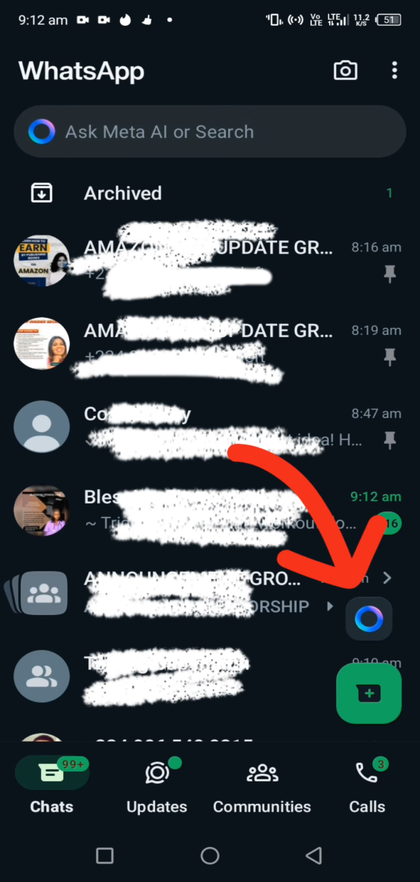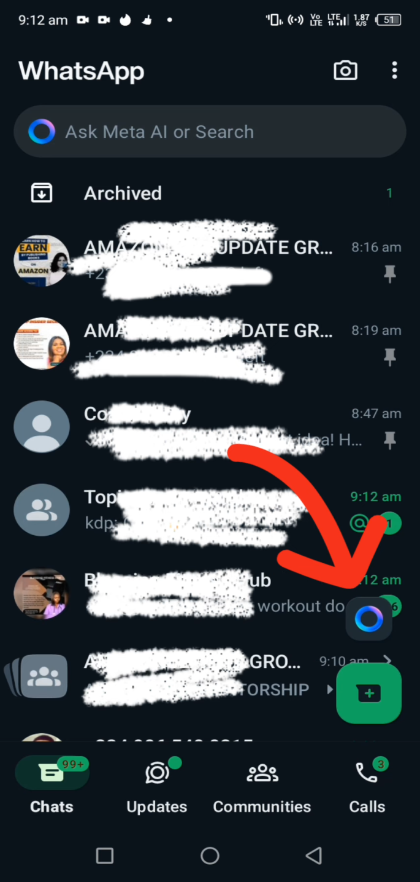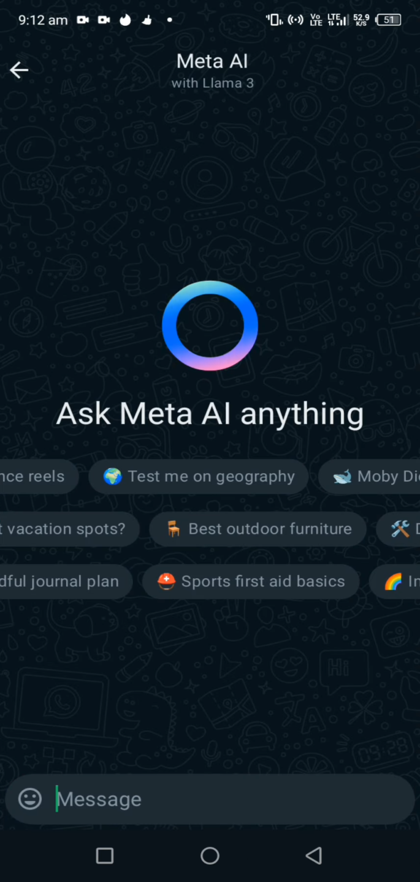Okay, so what do you do for us to use Meta AI? I'm going to show you how to use Meta AI to ask questions to get information, and how to use it in a group, literally. So what you do is click on this icon, and when you come here, this is the first thing you're going to see. You see where they say ask Meta AI anything.